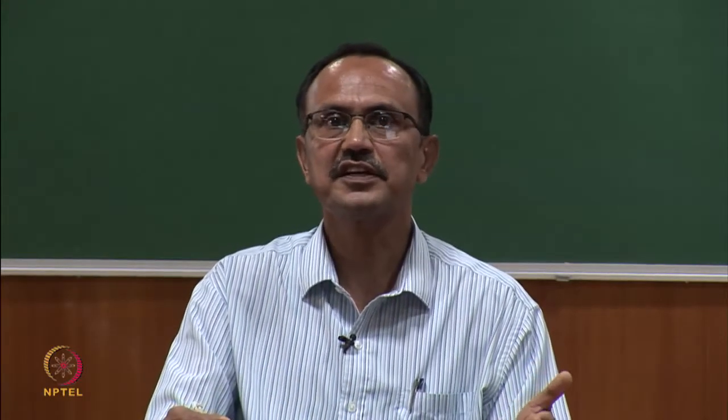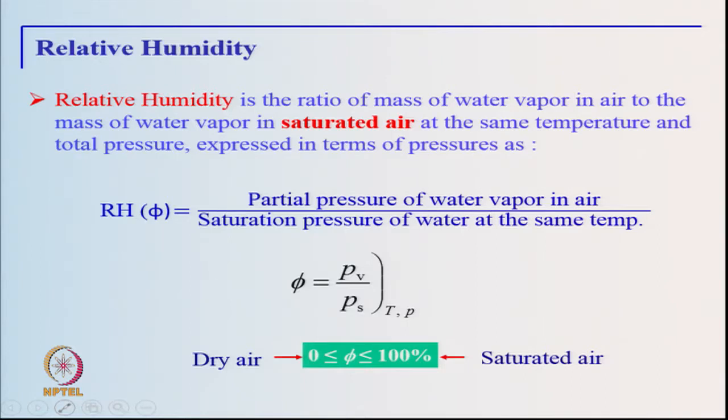The next term which is of interest is relative humidity, which is the ratio of the mass of water vapor which is actually present in air to the mass of water vapor which would be present in case the air is saturated at the same temperature and total pressure. It can also be interpreted in terms of partial pressures. So, we write relative humidity as the ratio of the partial pressure of water vapor in air to the partial pressure of saturated air at that particular temperature.